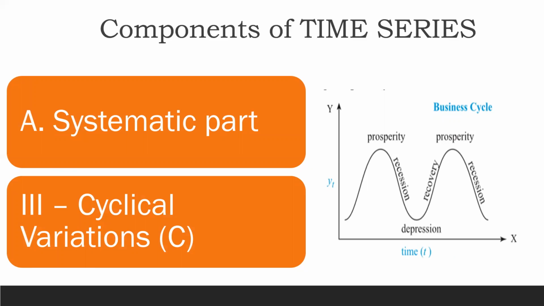Suddenly a time comes recession. धीरे धीरे लोगों को जॉब से निकाल दिया जाता है, चीजें महंगी होने लगती हैं. Then the country goes into depression state. Then after some time, धीरे धीरे it starts recovering. Again it comes back to the prosperity stage. And this goes on and goes on, sometimes ups and sometimes down. So these are the 3 different types of fluctuations which can be seen in a particular time series trade.